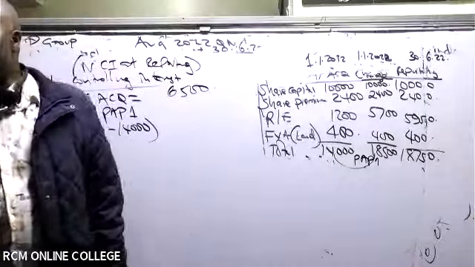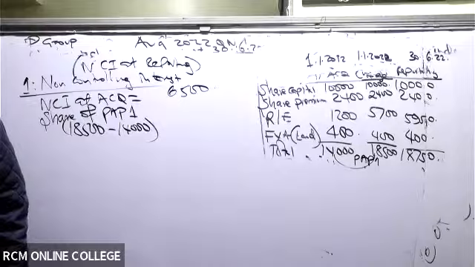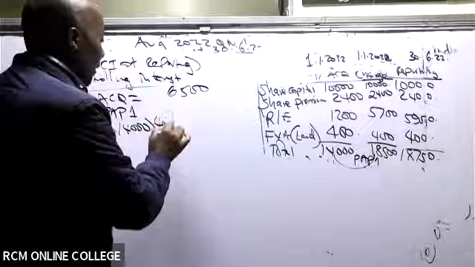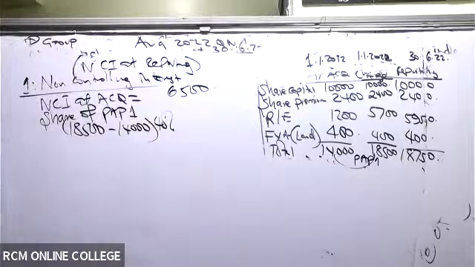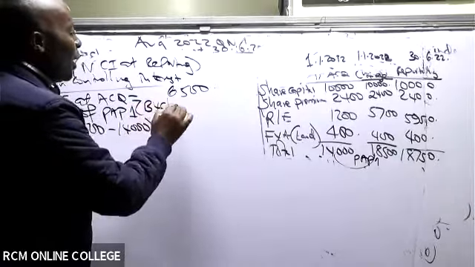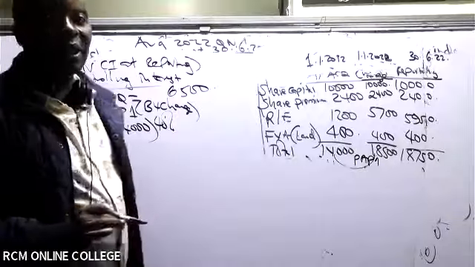But now remember, before change, what was the value of NCI before change? Most of them, 40%, yes. Before change, it was 40%. So can you kindly give me this figure here? Share of PAP 1, 40%. Remember, you're talking about NCI. So remember, this PAP 1 is before change. You can write like that.